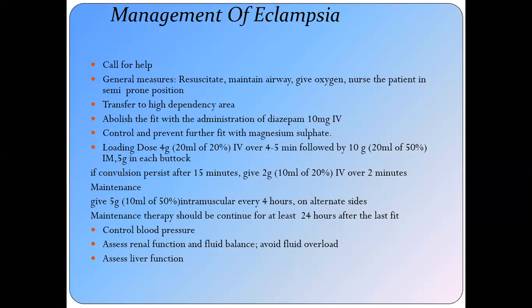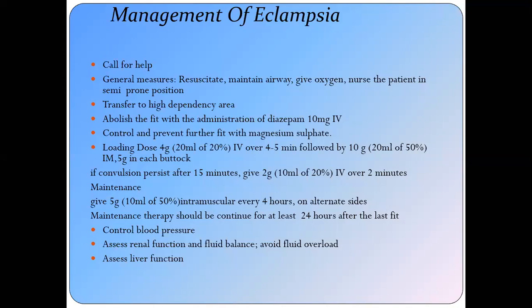Prior to giving magnesium sulfate, you must assess that the patient's breathing is normal, she is not in pulmonary edema, and her reflexes are normal, because there is a toxicity of magnesium sulfate. The first sign of toxicity is slurring of speech, then loss of reflexes, then respiratory arrest, then cardiac arrest.